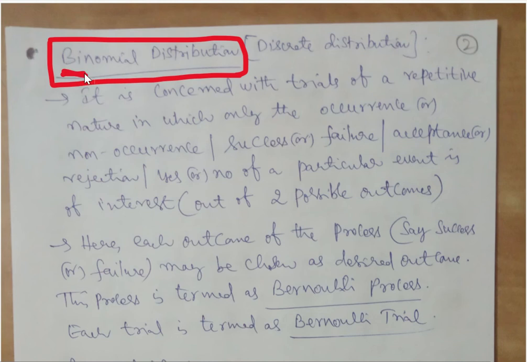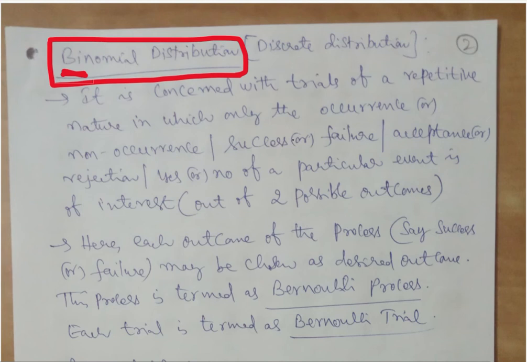So that means whenever there exist two kinds of possibilities, for example a success or a failure, acceptance, rejection, occurrence, non-occurrence, yes, no, dead, alive, like that, when you have exactly two kinds of outcomes possible out of a trial, then we say the binomial distribution is the one which can be used for such kind of probability.